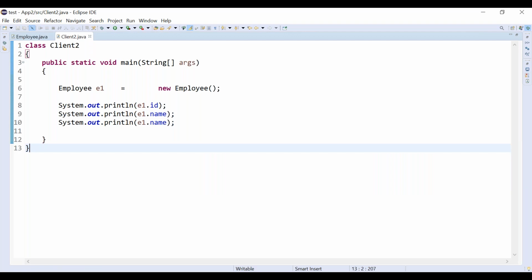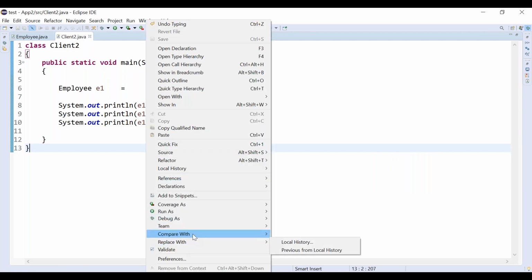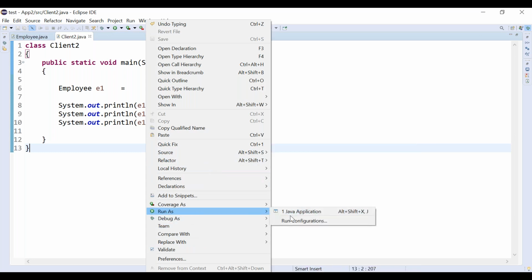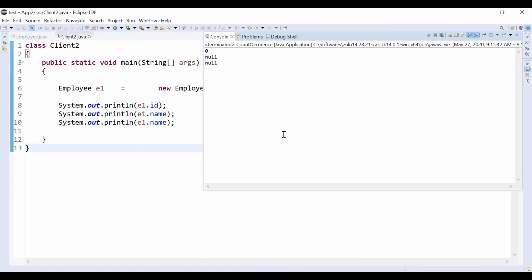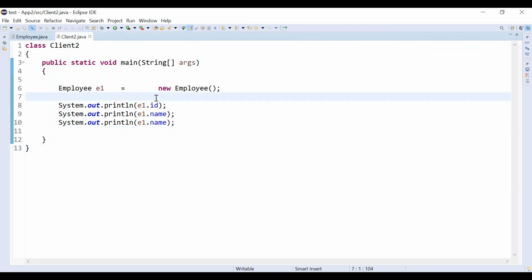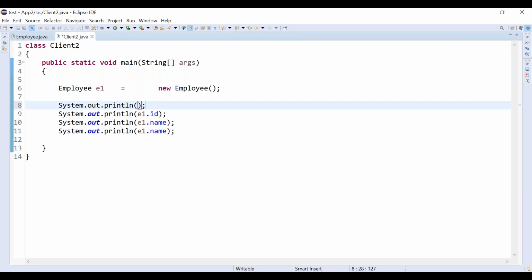Now run again, run as, run configuration, press run. You are getting output, right? By default it is loaded with the default values 0, null and null. I am just printing some statements. Loaded with default values, correct?